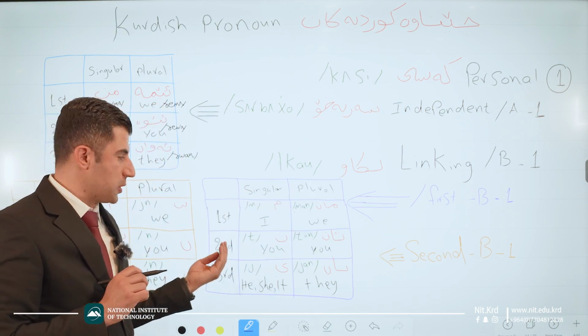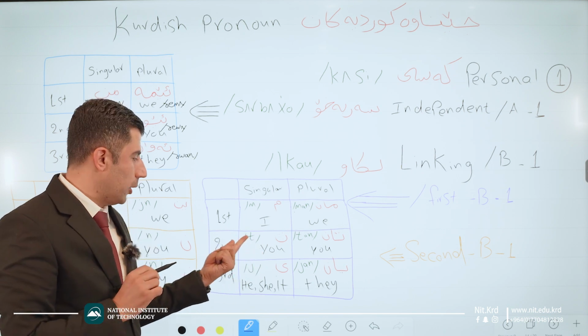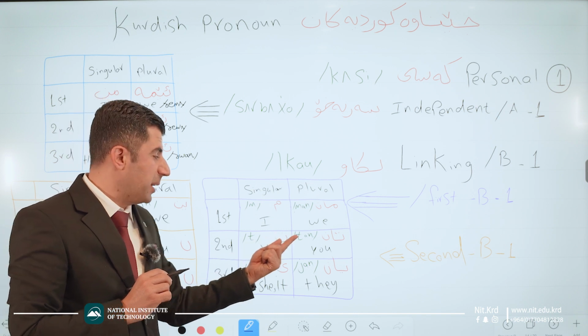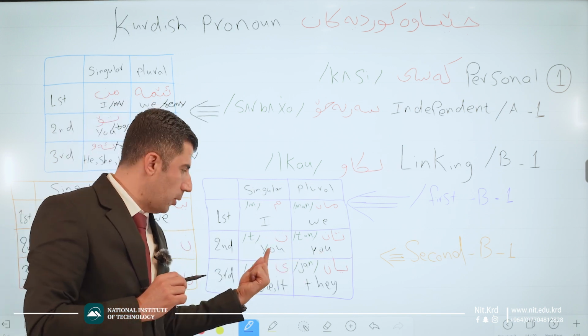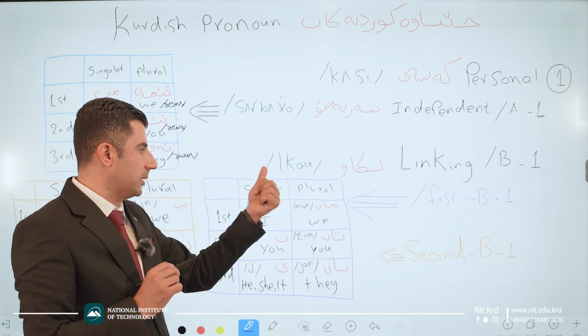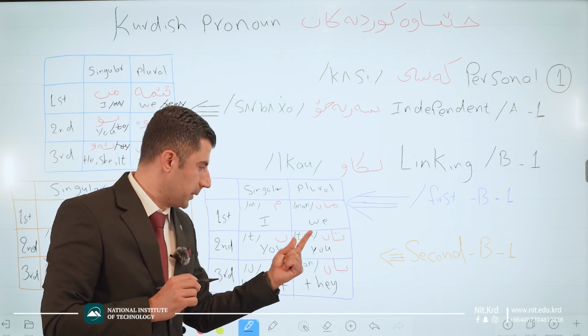For the second person, we use t, just t. Okay, that's the pronunciation of t, instead of using you. But for you, in English, both two are just equal. But in Kurdish, for the second person plural, we use tan. Tan. Good?